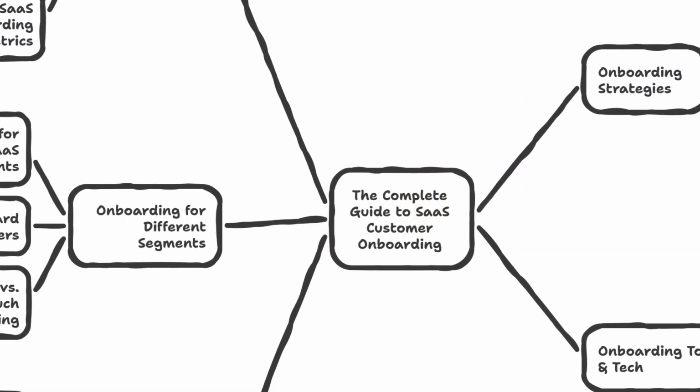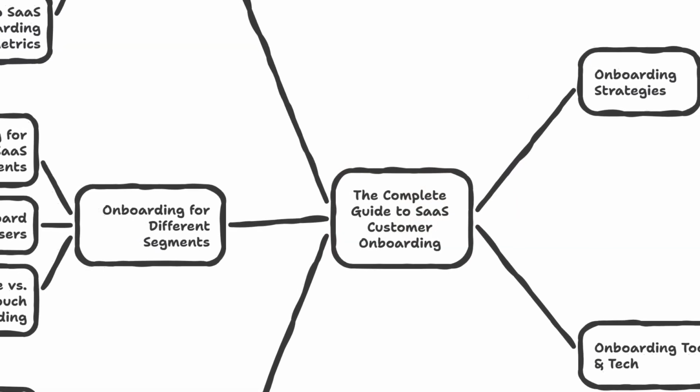Publishing in-depth content that covers the topic from all angles establishes you as the go-to source in the subject matter. And as your topical authority grows, so do your chances of getting cited. How do you build topical authority? Start by creating a pillar page that covers the main topic at a high level. So if you're writing about customer onboarding, this could be the ultimate guide to SaaS customer onboarding.